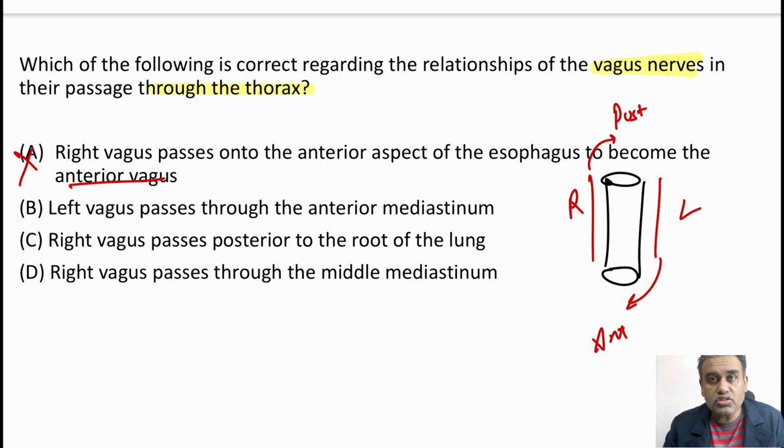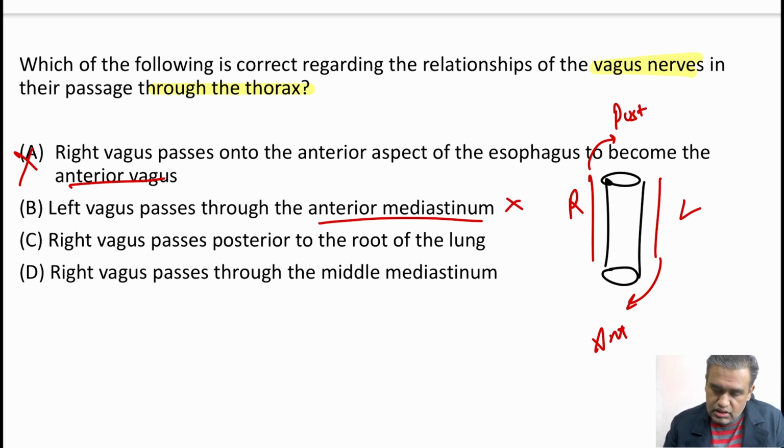Left vagus passes through the anterior mediastinum. We will see the parts of the mediastinum. The anterior mediastinum is an area between the heart and the sternum, or between the pericardium and the sternum. Very few lymph nodes, the sternopericardial ligaments or remnants of thymus are located over there, not the vagus. The vagus passes along with the esophagus, which lies in the posterior mediastinum. So the anterior mediastinum option is wrong.